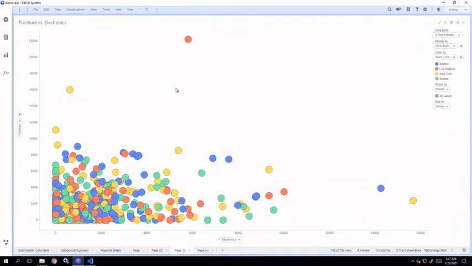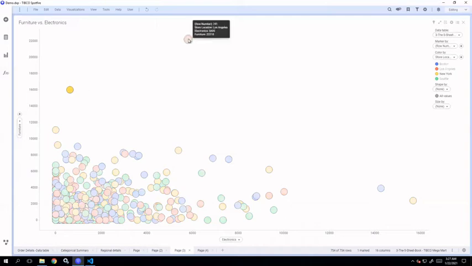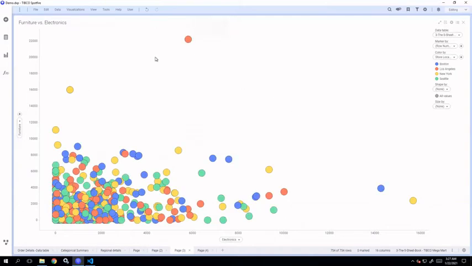I can also see that certain customers who have not purchased so much in electronics have made a huge amount of purchase in furniture. So these are outliers which are coming out of the regular pattern, buying too much in furniture but less in electronics. Similarly, too much purchase amount in electronics but less in furniture, like that. So you can discover outliers and you can view the correlation in a single visualization in the scatter plot.